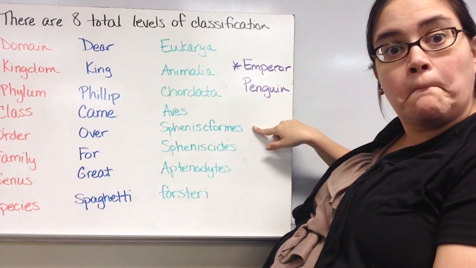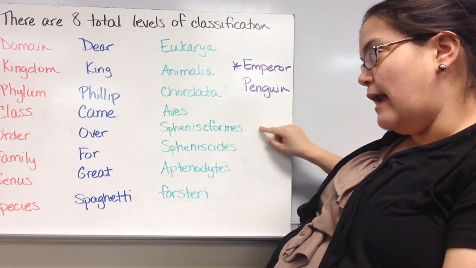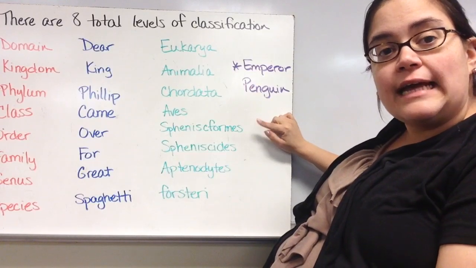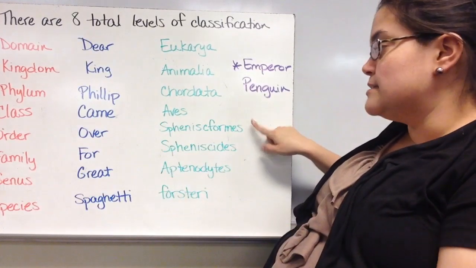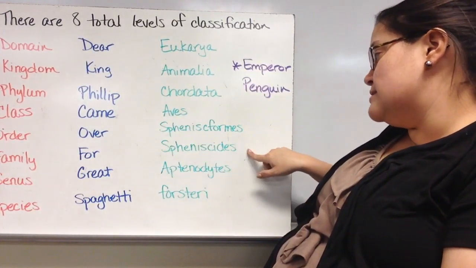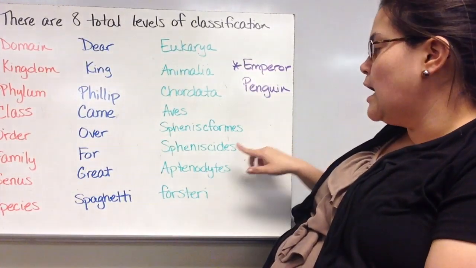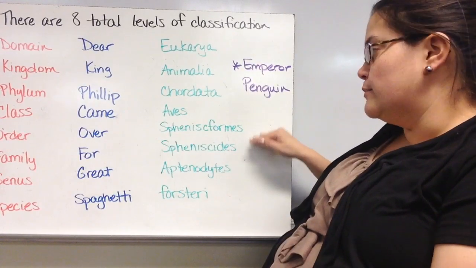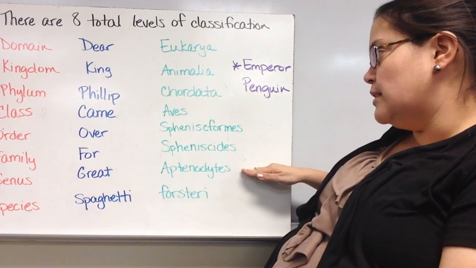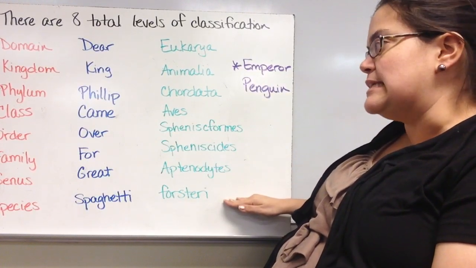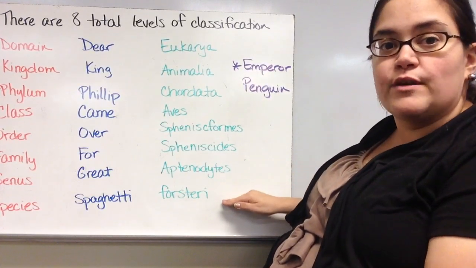Sphenisciformes, I'm going to guess is how you say that. I'm not really sure. But that's its order. And this is all penguins that have existed, either extinct or current. There are a few types of penguins that are extinct, and so they're included in that. The family is Spheniscidae, I hope I'm getting that right. And that is, again, all penguins. So a little more specific here. Aptenodytes are some of the larger penguins, and then Forsteri is the species. So the class, order, family, genus, Aptenodytes, and then the species of Forsteri.